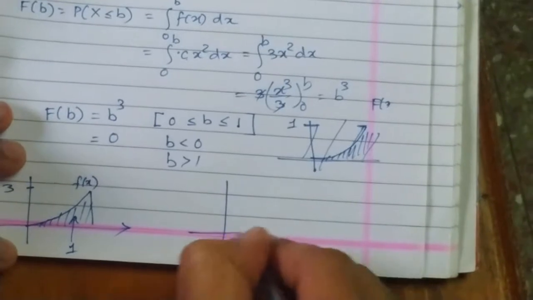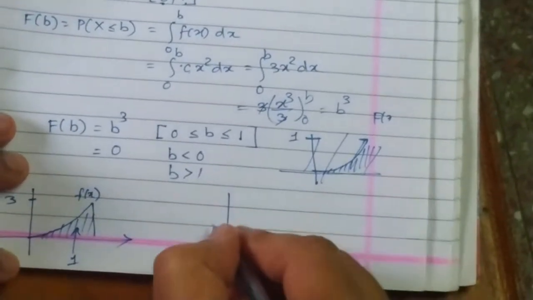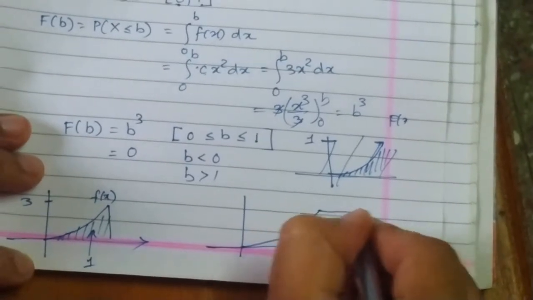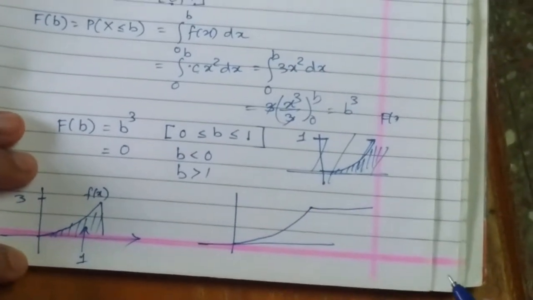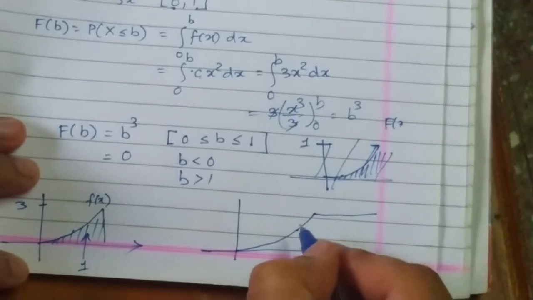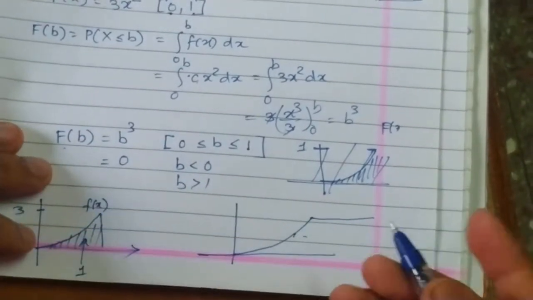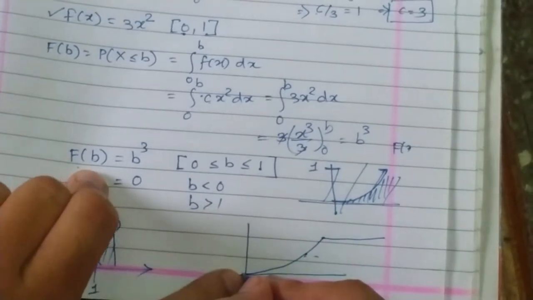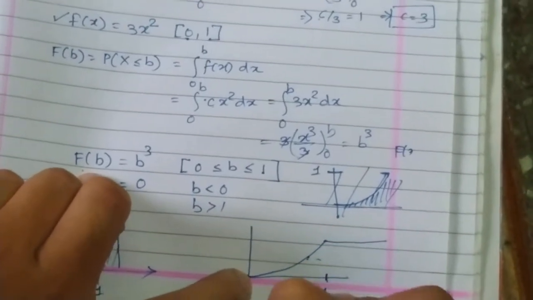But what do you do with the F of b? My graph is like this up to this 0. Then it is slightly increasing and then it becomes constant. So this is the graph of probability. Your F of b is a probability. Are you getting this? So the value of F of b starts increasing from 0 to 1.